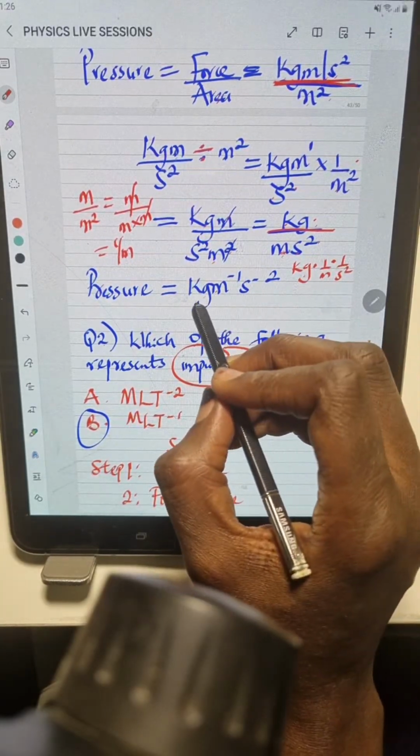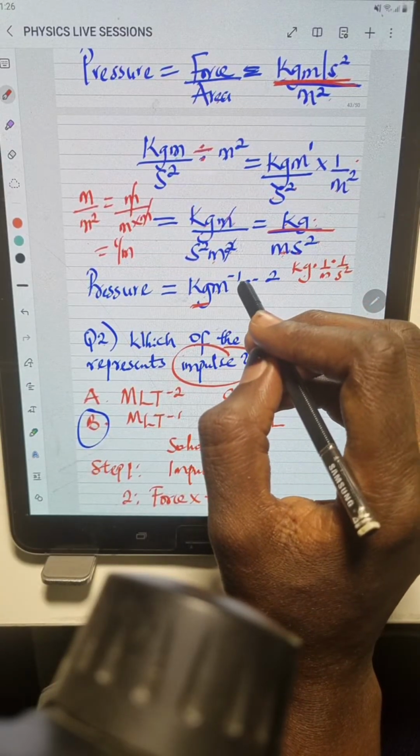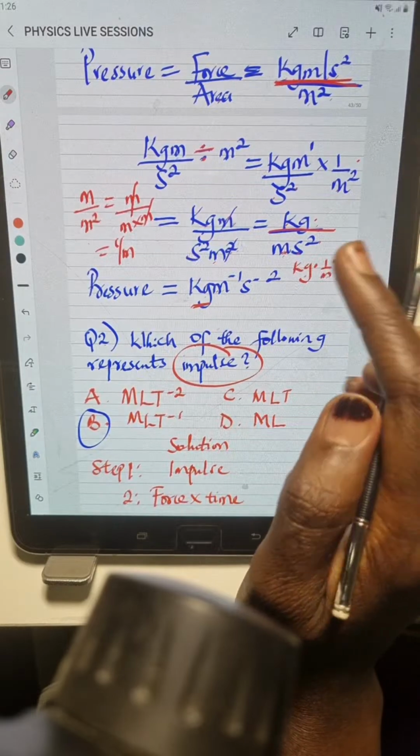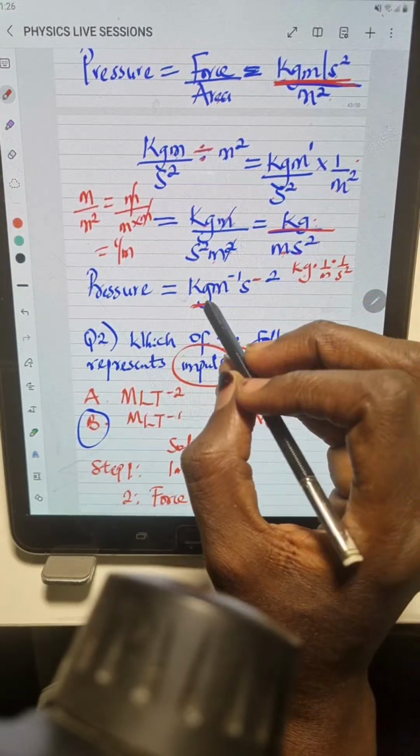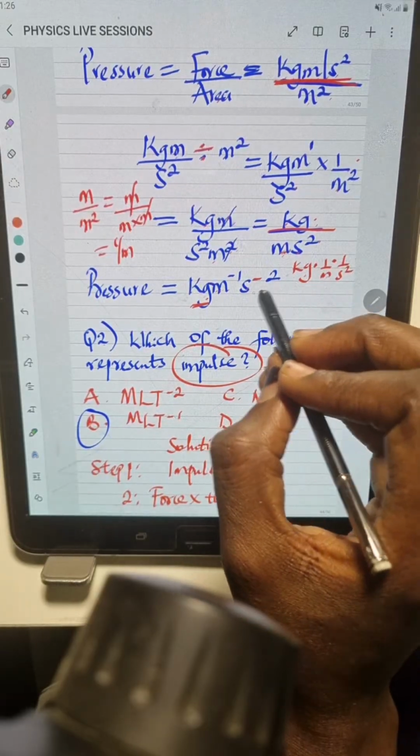So this is the kg here, right? Then 1 over m is m to the power of minus 1. Then 1 over s square is s to the power of minus 2. So we have kg m to the power of minus 1, s to the power of minus 2. So this is the unit for pressure.